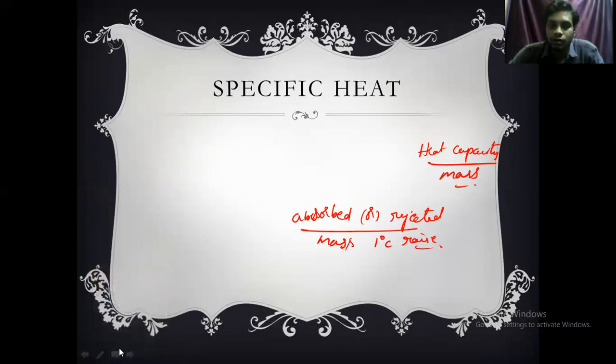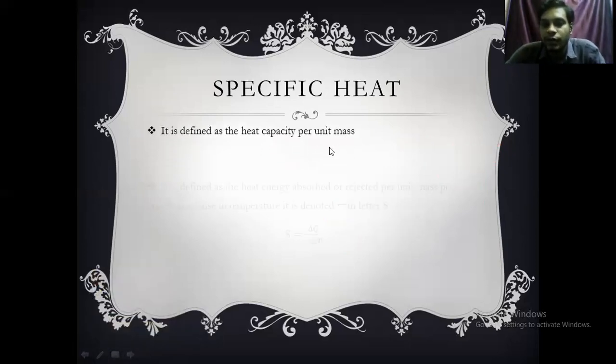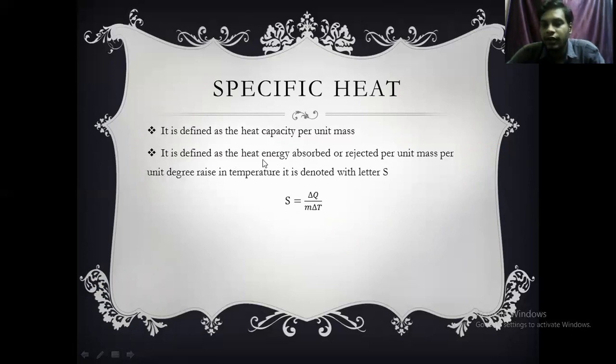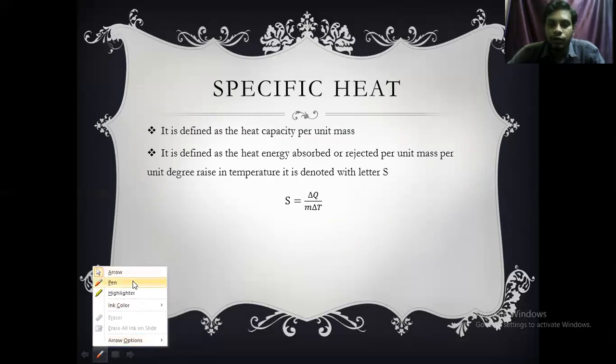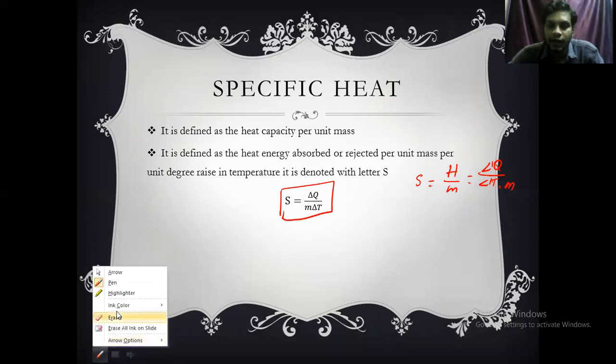So now we are going to discuss these things. It is defined as heat capacity per unit mass, or heat energy absorbed or rejected per unit mass per unit degree rise in temperature. It is denoted with the letter S. Specific heat is taken as heat capacity per unit mass. The heat capacity formula is delta Q by delta T, and by unit mass, this mass comes here. Therefore, S is equal to delta Q by M into delta T.